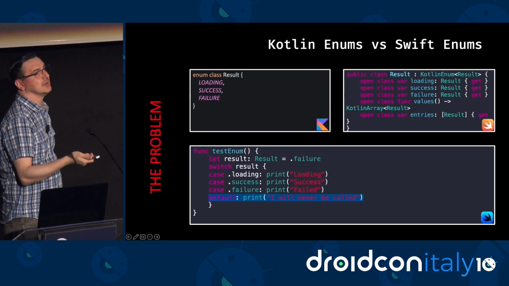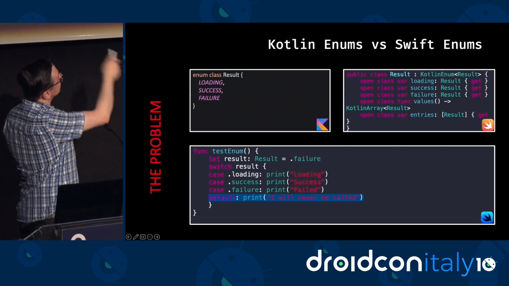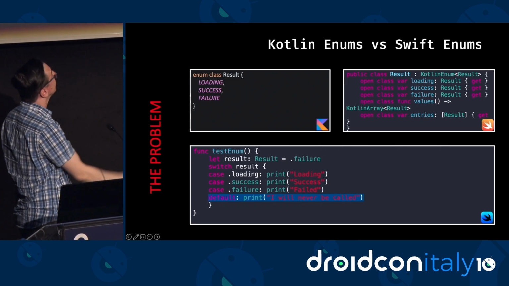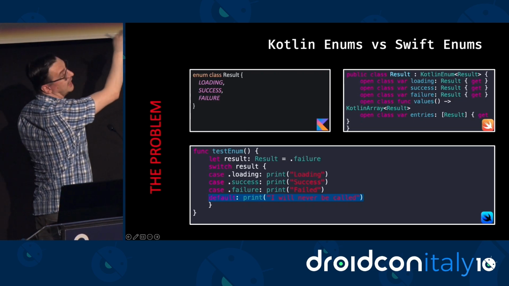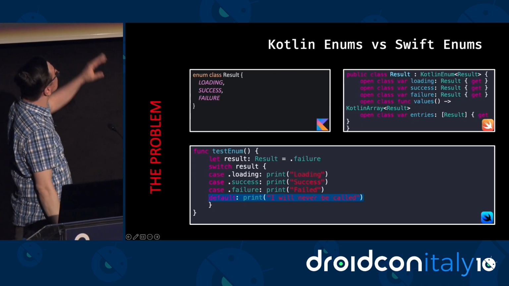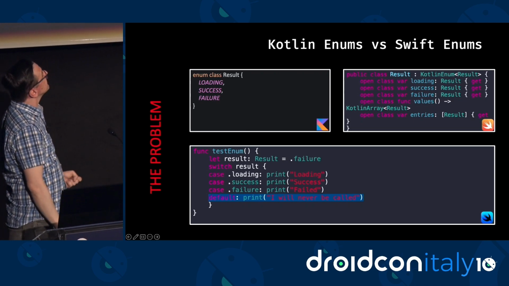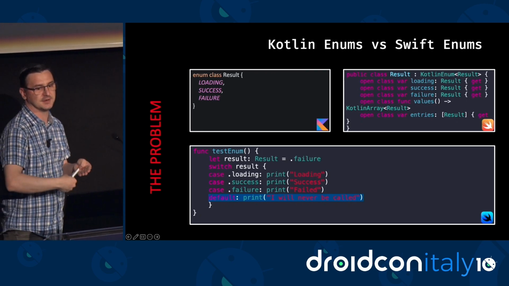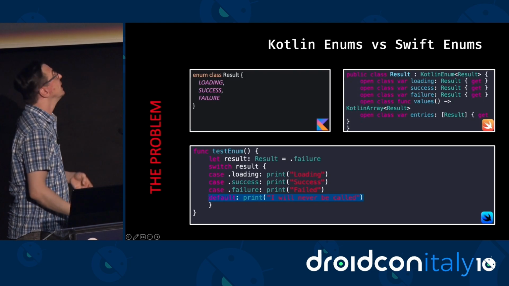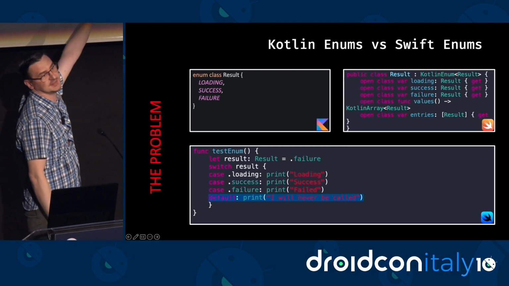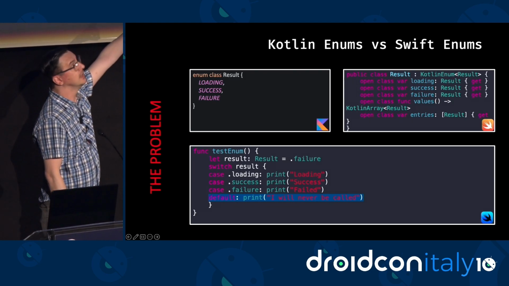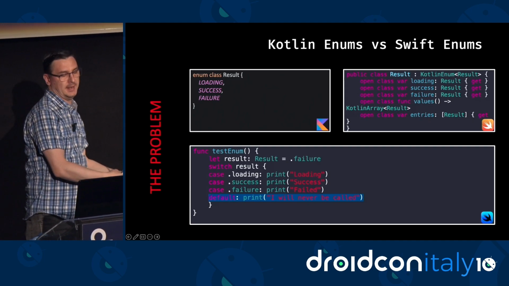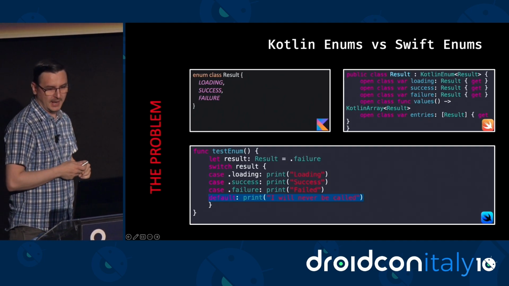And I don't know if you guys already play with Swift, but the generated syntax for the clients to use is pretty similar. I don't know if you guys are used to this dot element notation, but it's pretty useful. But the problem here is that there is no way for Swift to know that the only possibilities of your enum class are loading, success and failure, so you're going to have to provide this useless default clause that's never going to be hit. Because switches in Swift are exhaustive, like when in Kotlin, right?